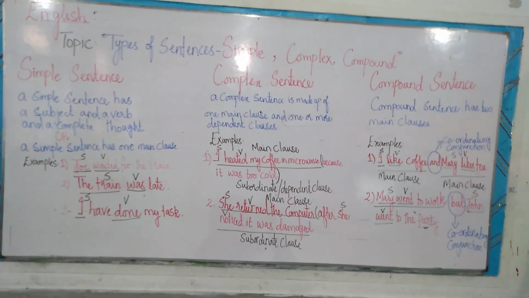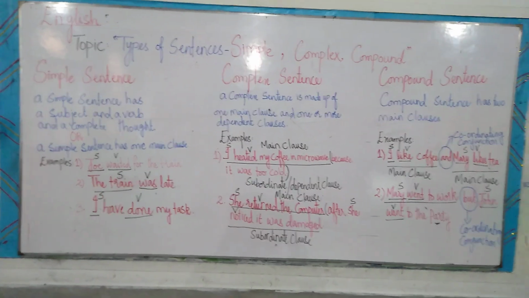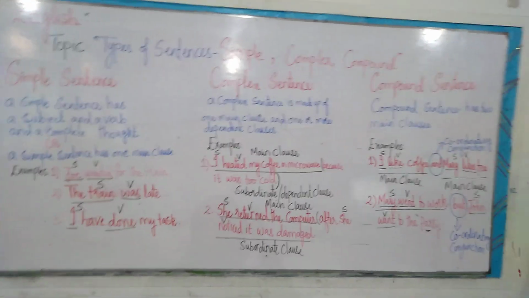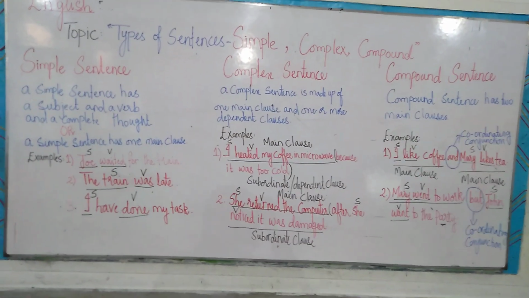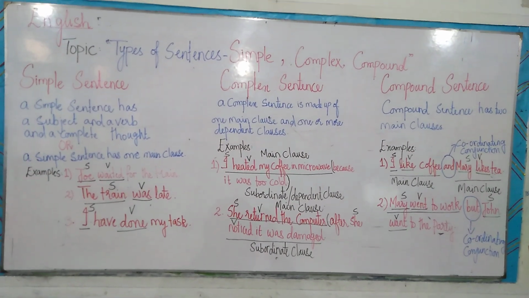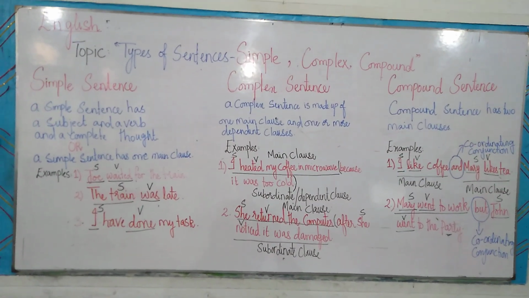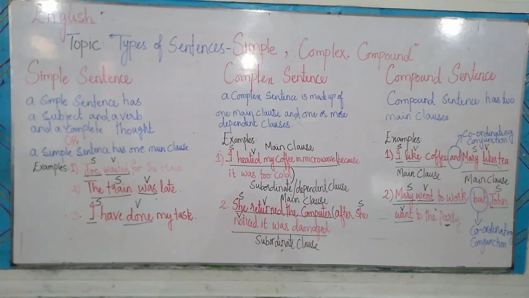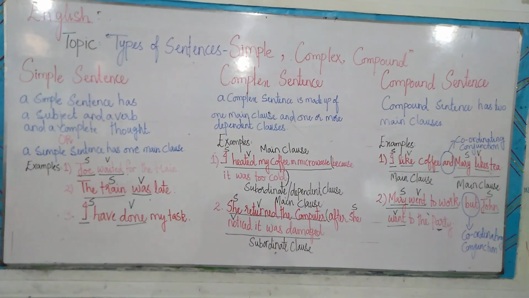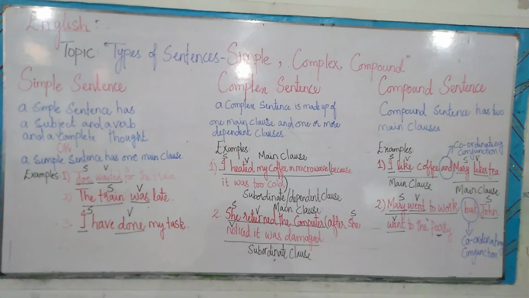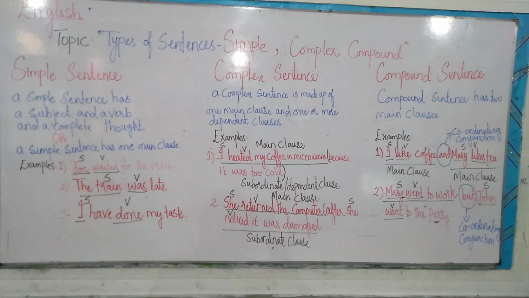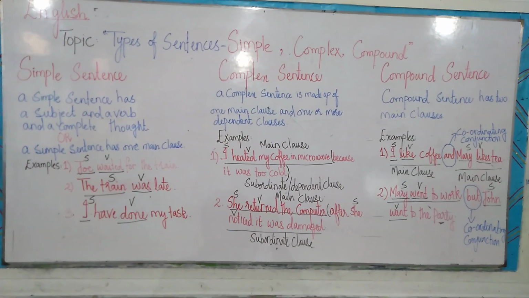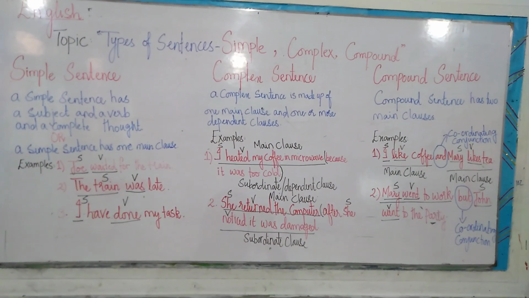Girls, in the previous video we discussed the sentence, phrase and clause. Our main concentration was on clause. What is a clause? Let me remind you, a clause is a group of words which should have a subject and a verb. These are the two compulsions for the clause. It should have a subject and a verb. Clear? But if a group of words has a subject and a verb and it's giving us a complete thought or a complete sense, we call it a main clause. But if a group of words has a subject and a verb and it's not giving us a complete thought, we call it the subordinate clause.